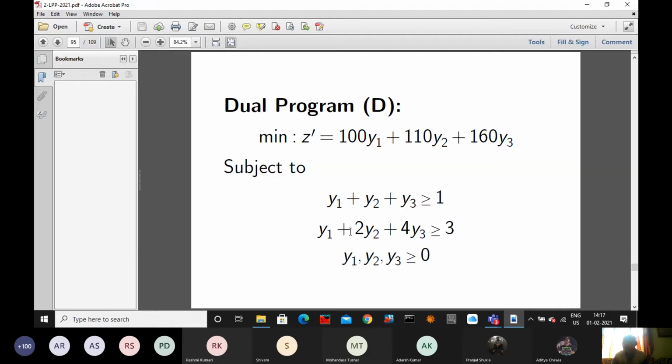Somebody is asking me how to proceed to the next step. This M is a very large positive number. How large? You see here, the coefficients are 100, 110, 160. Instead of 100, 110, 160, I could put 10 zeros to the right of 100, or some more zeros.